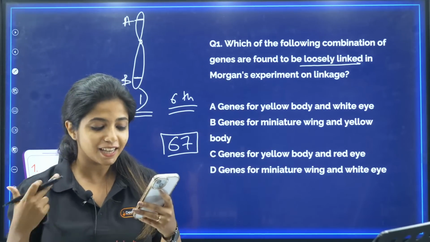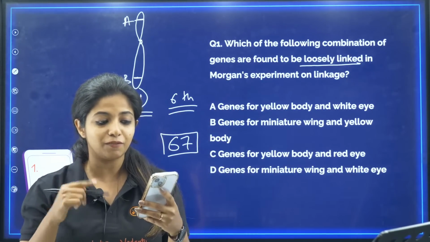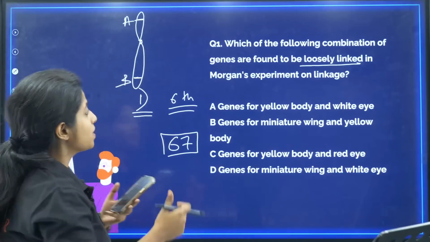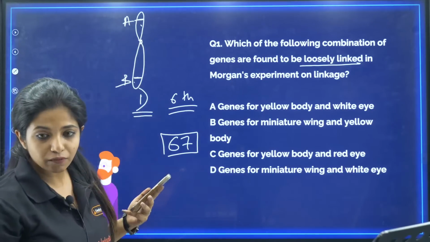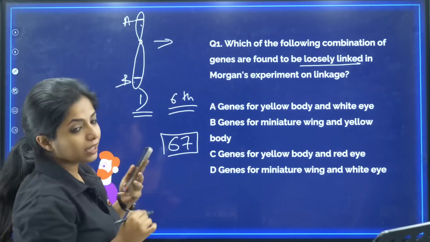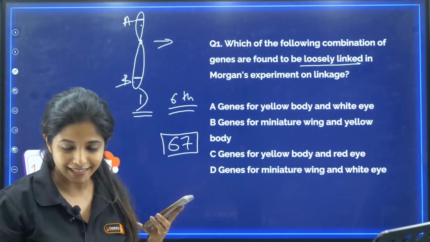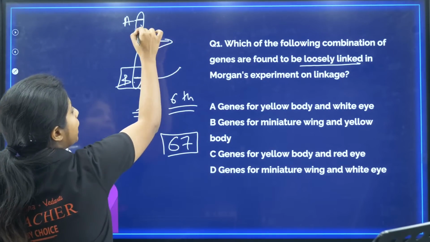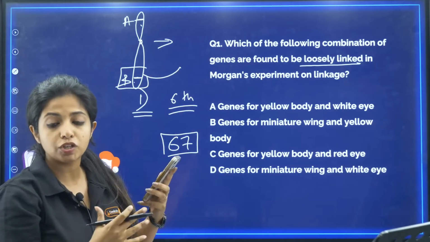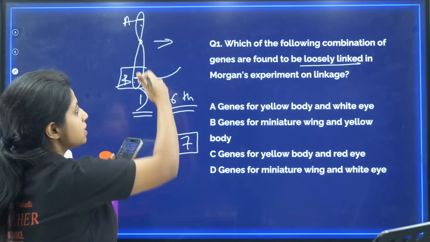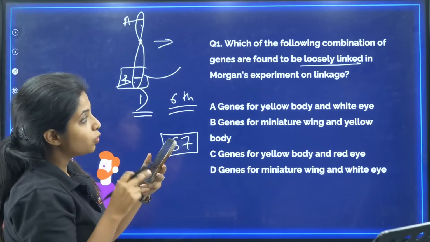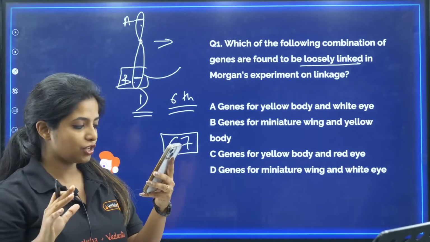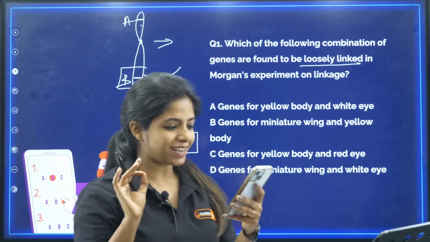Children, keep on guessing. I have not got the correct answer yet, which is why I'm asking you to guess. If these genes are far away from each other, will they show a high amount of recombination? Yes. Recombination means this part can go to another chromosome, this part can go to another chromosome, making new combinations very easily, because they are very far from each other. Now you are asked about such loosely linked genes. No one has given me the correct answer yet.